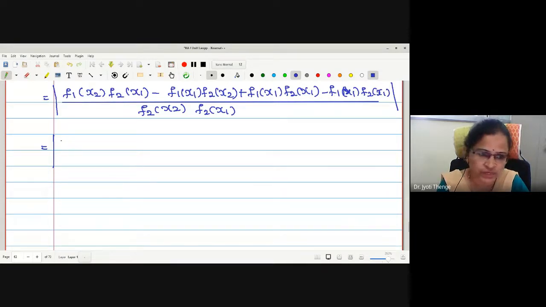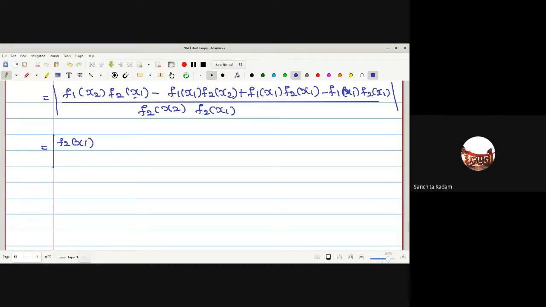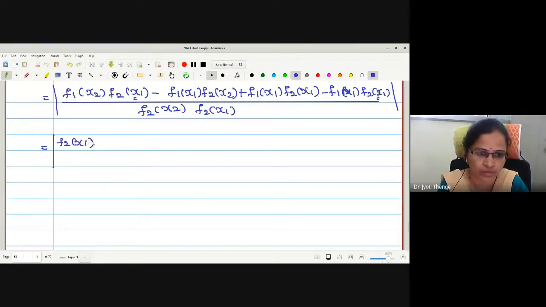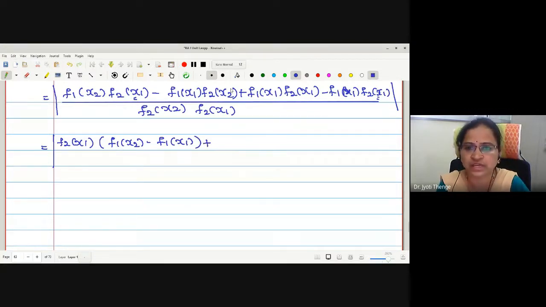f2 x1 can be taken common. x2 or x1? x1 can be taken common. And the term remaining is f1 x2 minus f1 x1. Clear, no? f1 is separated. Now from the middle two, which can be taken common? f1 x1.